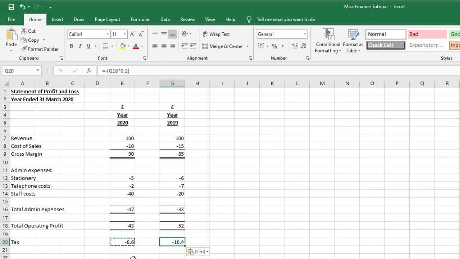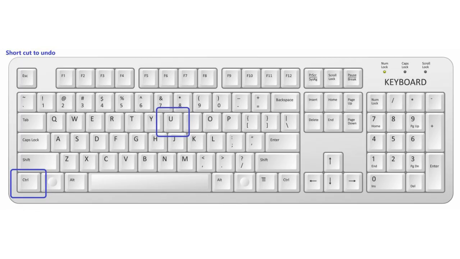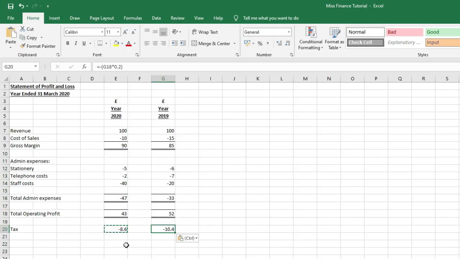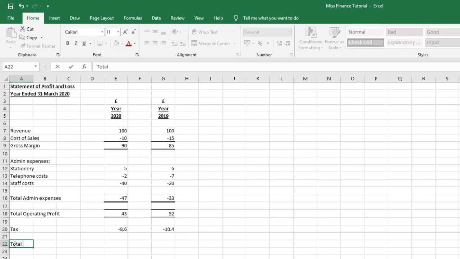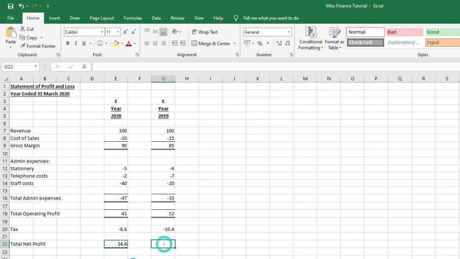Now if you ever make an error or you've copied something into a cell that you didn't want, all you need to do is hit escape and that will take you out of that, or you can hit the little arrow button at the top of the screen, the little left arrow, to undo, or you can actually hit Control Z on your keyboard. So next we have net profit after tax. So again, I can either auto sum this and format, or I can use Alt equals, or I can just copy what's in E22 into G22 and it will formulate that for me.